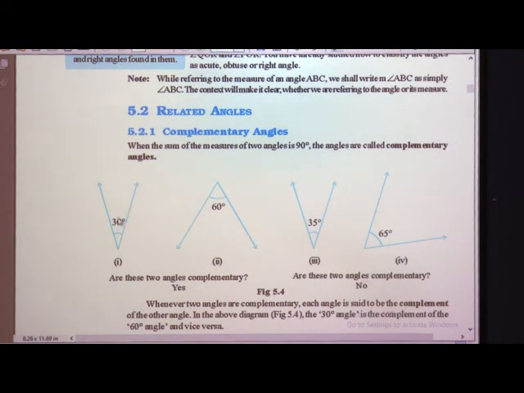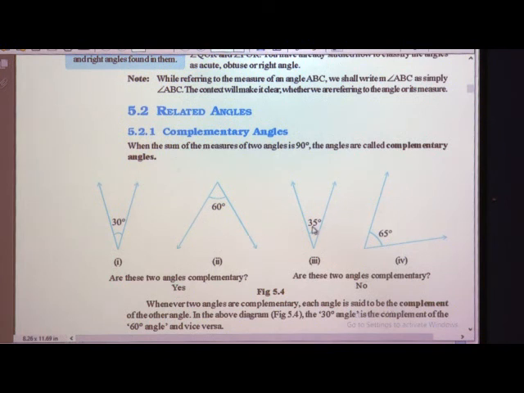Now, this angle is given to you, which is 30 degrees. Here we have another angle of 60 degrees. The sum of these two angles gives a measure of 90 degrees, so those angles are called complementary angles. Here 30 plus 60 is equal to 90. So, I can say it is a complementary angle.